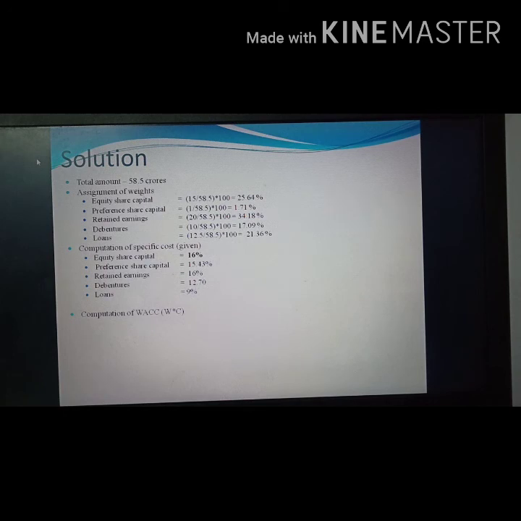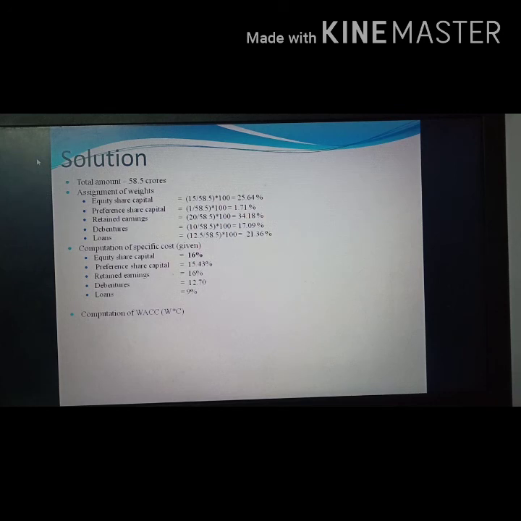If we are asked to calculate the specific cost also, then the information regarding that will be given, and it will be a tedious task for us to calculate the specific cost of each source. Then we must find out the assignment of weights, then computation. So it will be a huge process. So normally if you are asked to calculate the WACC, the overall cost of capital, the specific cost will be given like this. Now the next stage is computation of WACC.